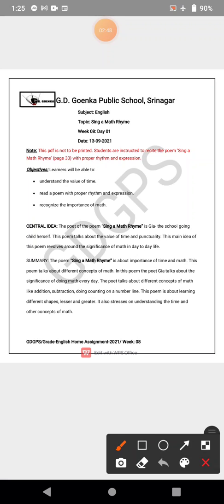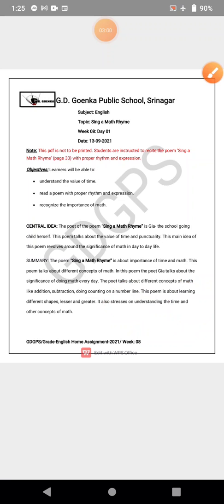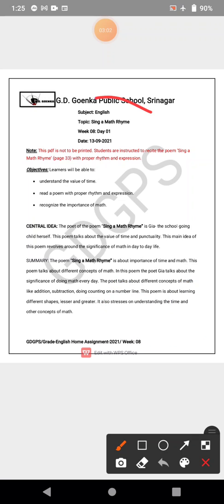This poem also stresses time and punctuality. It tells us how important time and punctuality are in our life. So this was all about the poem Sing a Math Rhyme, and this poem gives us all the information about math and how important time and punctuality are in our life.